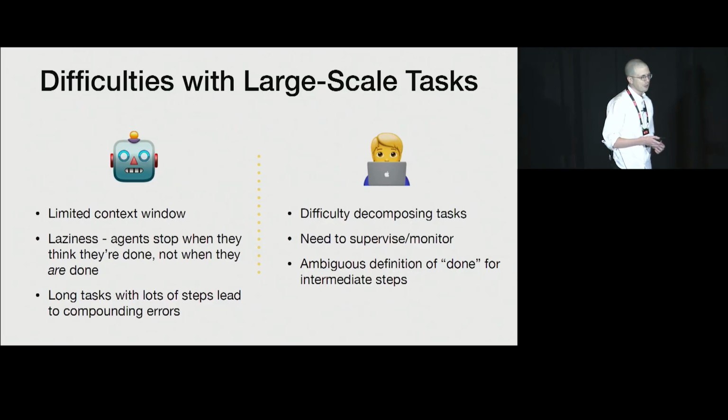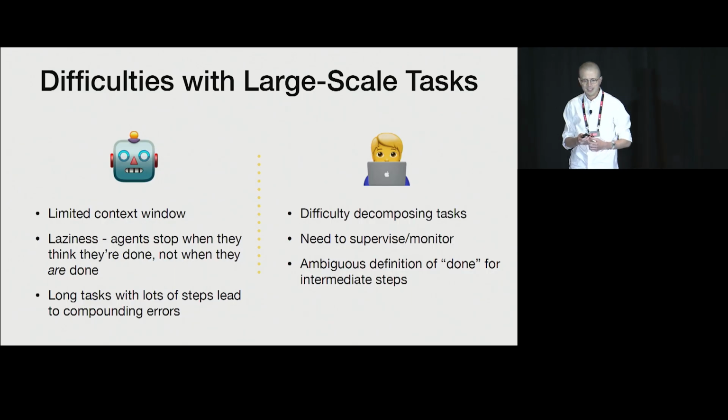The human side of things also comes into play here. It's pretty difficult, at least we found, for your average software engineer to be able to take a very large scale task and decompose it in a way that makes sense. If you are trying to run parallel agents, that constant context switching of having to constantly monitor and babysit these different agents and switching back and forth can add a huge amount of mental strain.